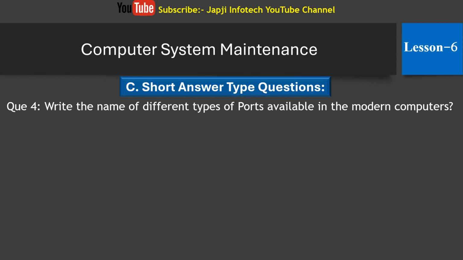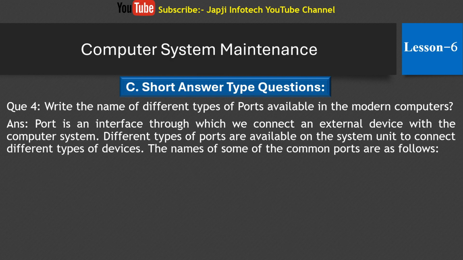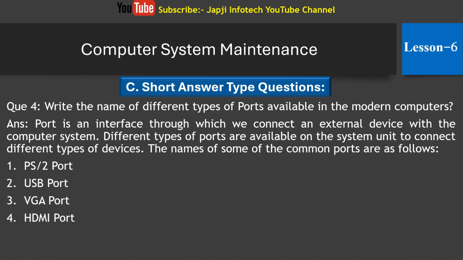And the fourth one is, write the name of different types of ports available in the modern computers. And the answer is port is an interface through which we connect external devices with the computer system. Different types of ports are available on the system unit to connect different types of devices. The names of some of the common ports are as follows. The first one is PS2 port, second one is USB port, third one is VGA port, fourth one is HDMI port, fifth one is DVI port, sixth one is Ethernet port.